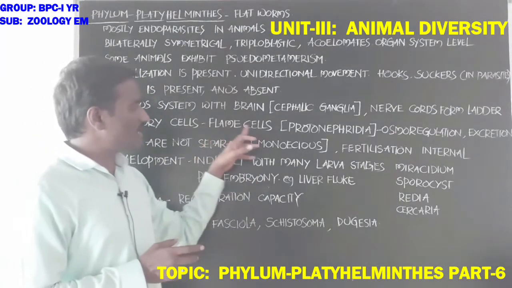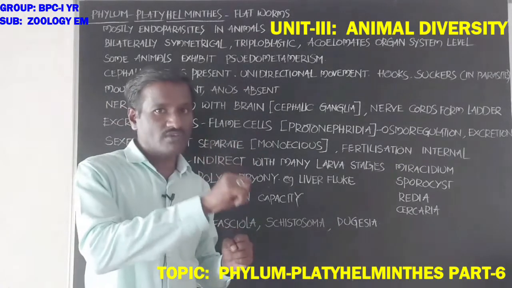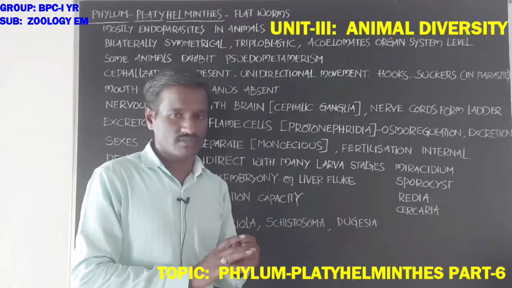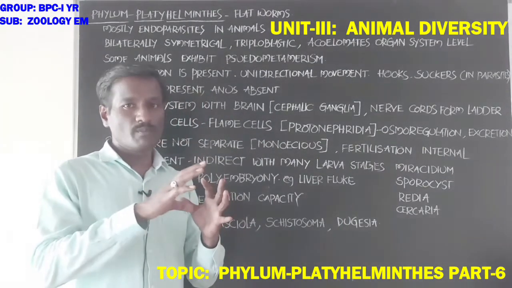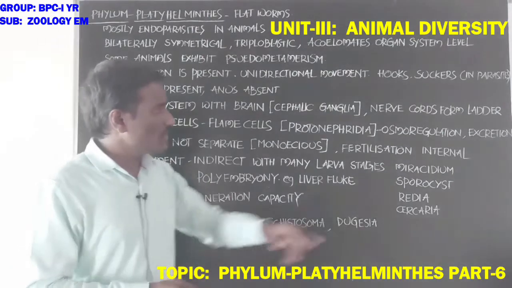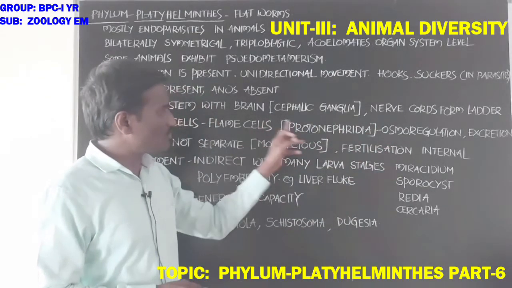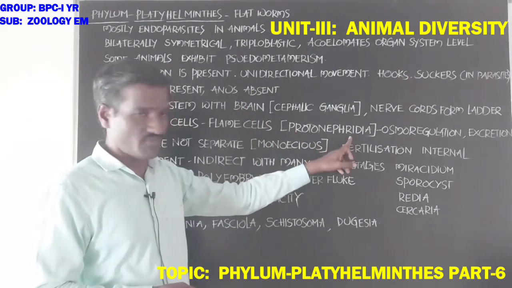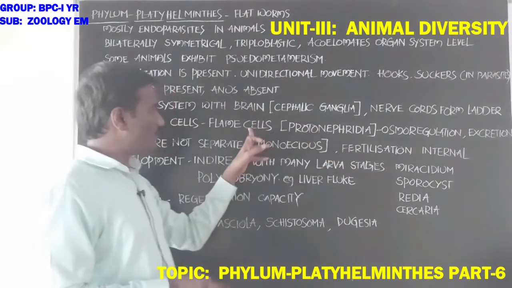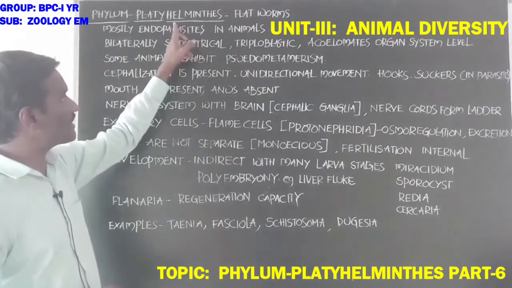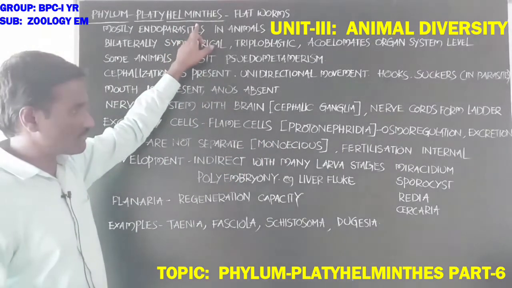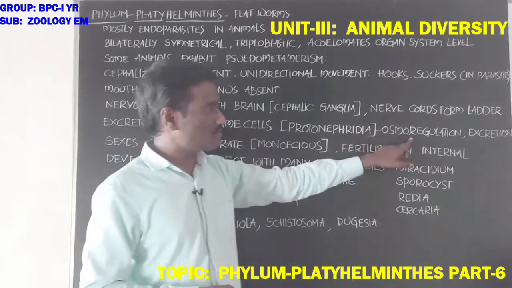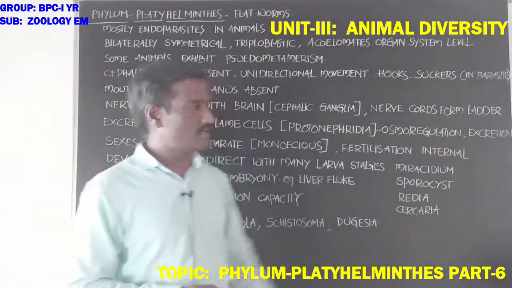Flame cells help in removal of excess water and salts in the body fluids to the outside of the body. A group of flame cells is called protonephridia, the excretory cells present in Platyhelminthes. Flame cells help in osmoregulation and excretion.